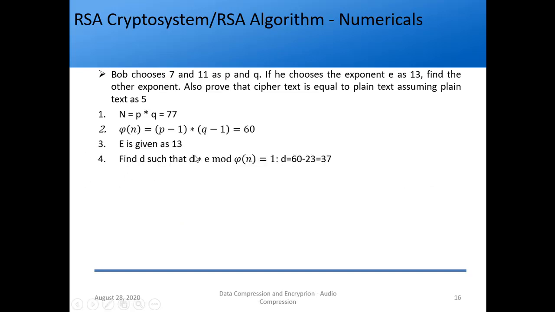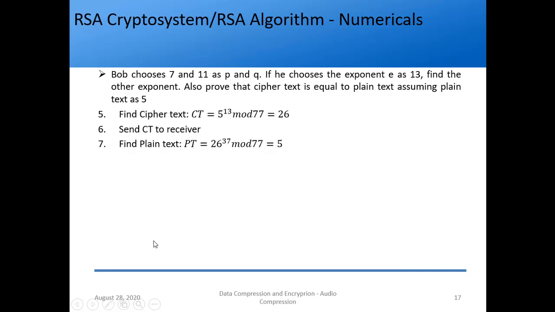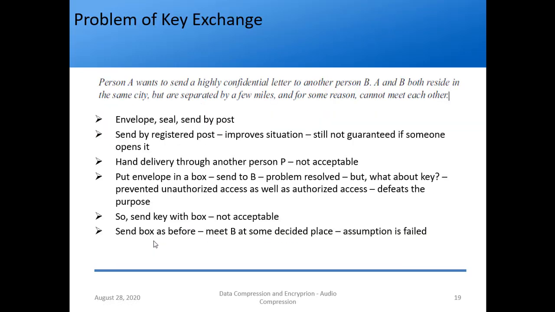So find d such that d into e mod phi of n is 1. We know e is given as 13, phi of n is 60, and this is 1, so we have one equation, one unknown, so we can find it. What do we use? Extended Euclidean algorithm, right? I explained this a while ago, so we can compute this. That is the simple procedure.